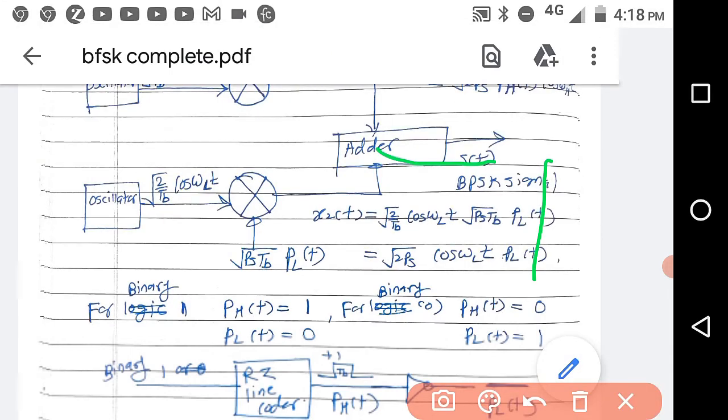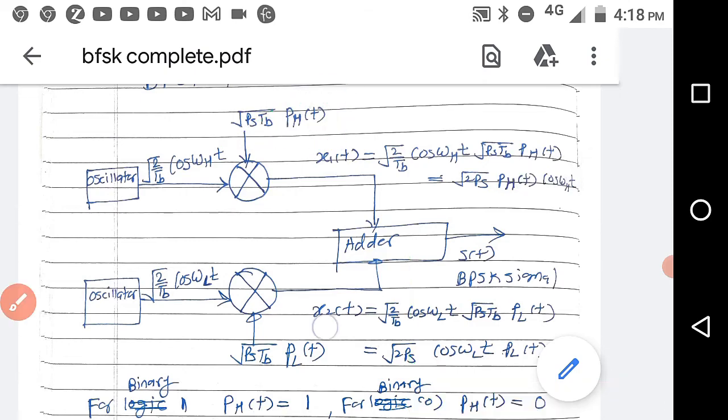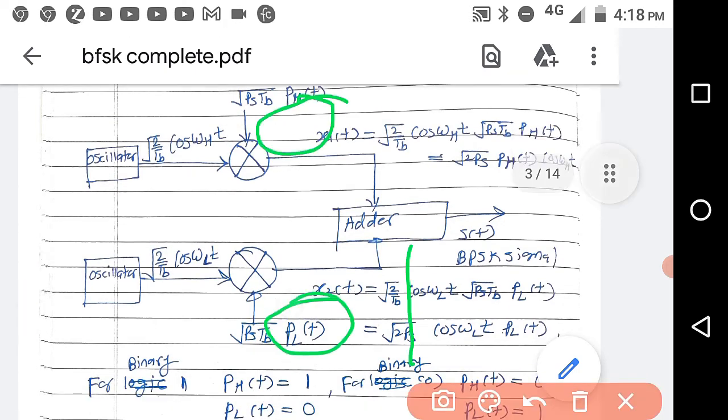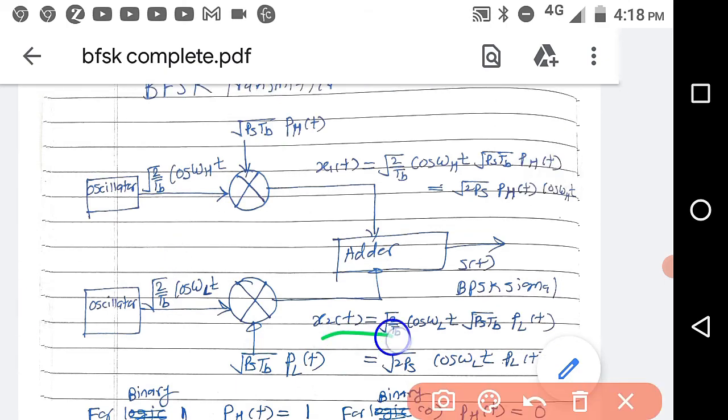Now let us see how it generates for binary 0. Now for binary 0, PHT is equal to 0 and PLT is equal to 1. Then you will get this signal x2t, root 2 by TB cos omega lt root PSTB into PLT. This is only multiplying in the input, that is a product multiplier or balance modulator. So PLT is equal to 1 and this PHT is equal to 0. So you will get only this part, x2t.